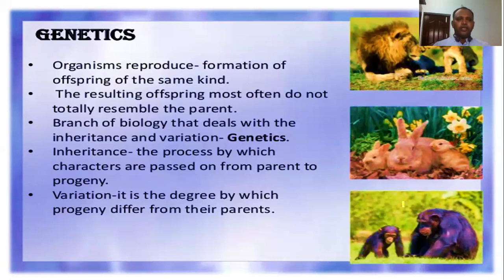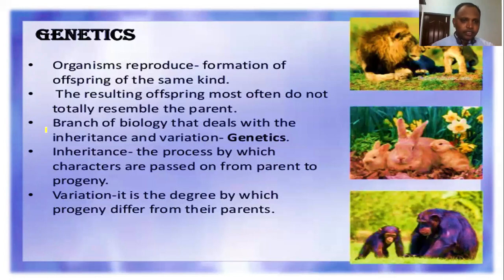The degree by which progeny differ from their parent organism, we call variation. And the branch of study which deals with inheritance and variation, we call genetics.